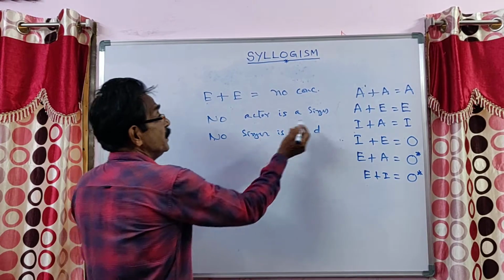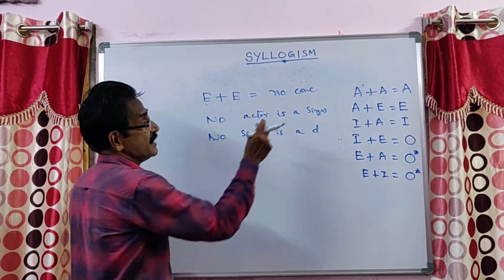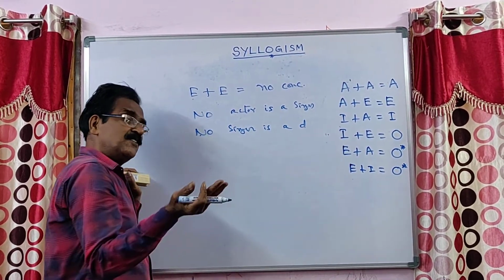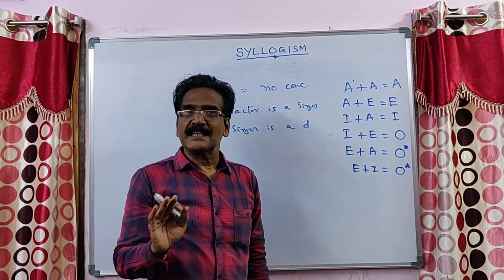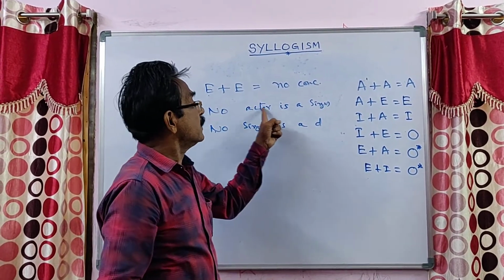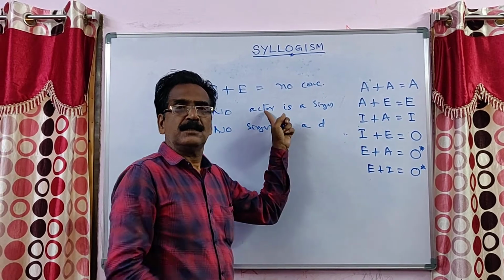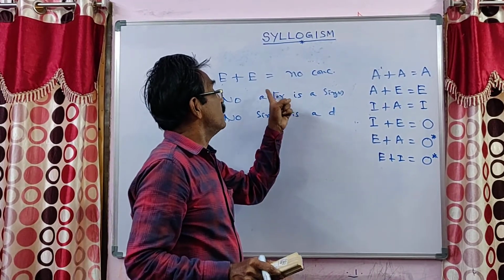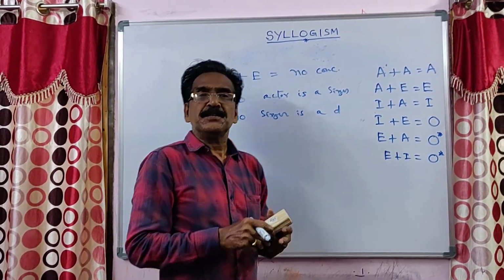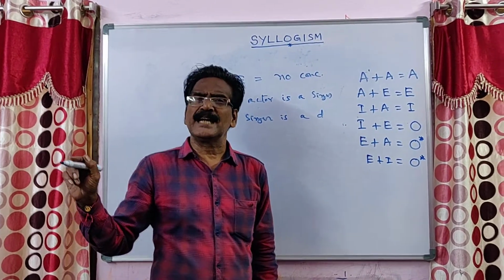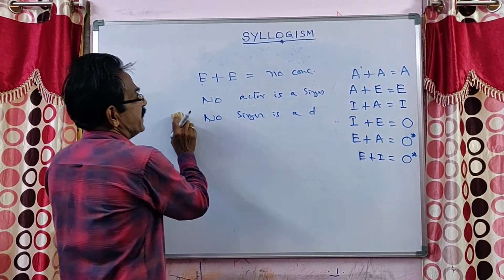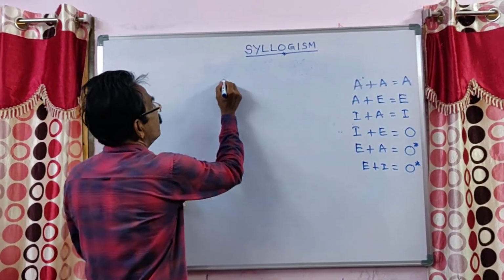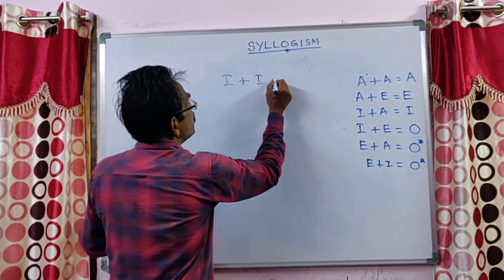So, you can write conversions. No singer is an actor: yes, valid conclusion. No dancer is a singer: valid conclusion. I am saying no conclusion means from actor to dancer there won't be any conclusion. So if you find any conclusion between actor and dancer, you can categorically dismiss that one. So that is E plus E. In the same way, for I plus I, there is no conclusion.